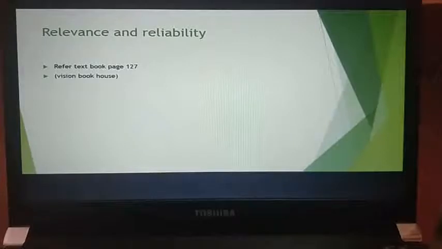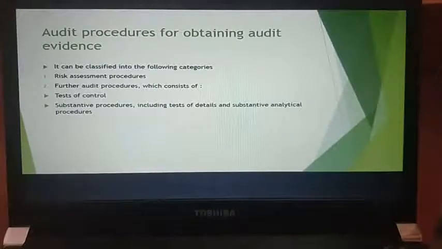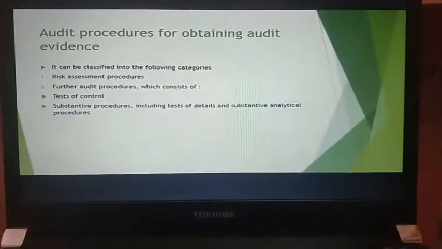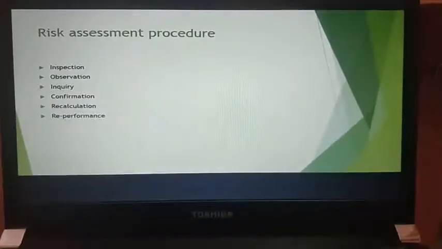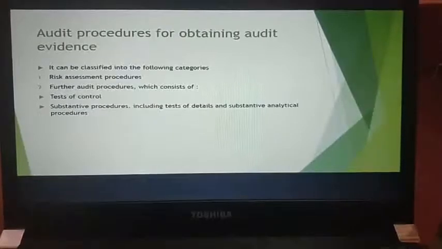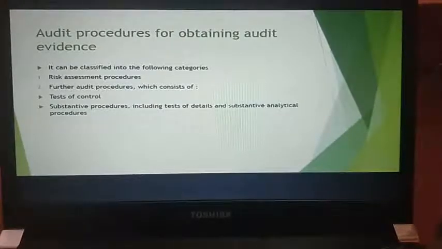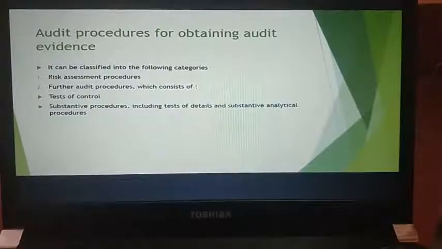Let's move on to the next topic. You have audit procedures for obtaining audit evidence. Audit procedure here is basically your risk assessment procedures. It can be classified into the following categories: risk assessment procedure, and further audit procedure, which consists of test of control, substantive procedures including test of details, and substantive analytical procedures. I've mentioned it point-wise.